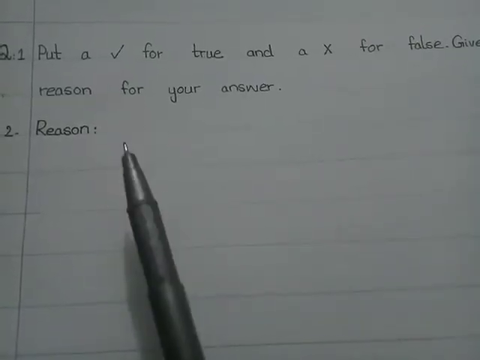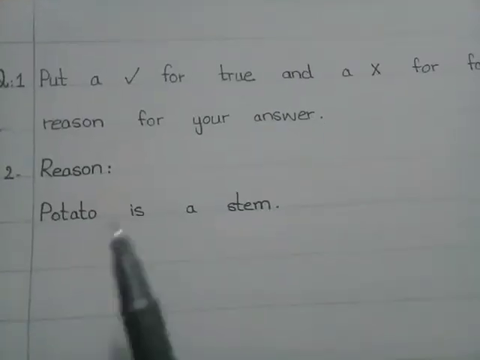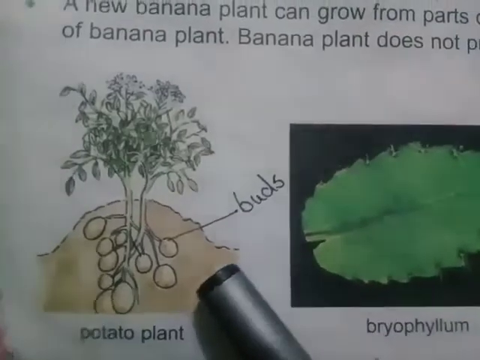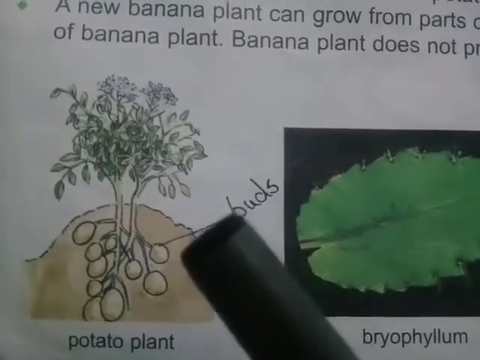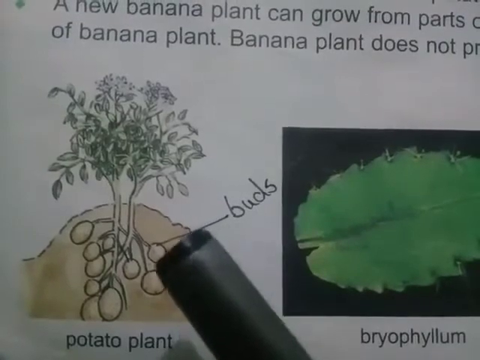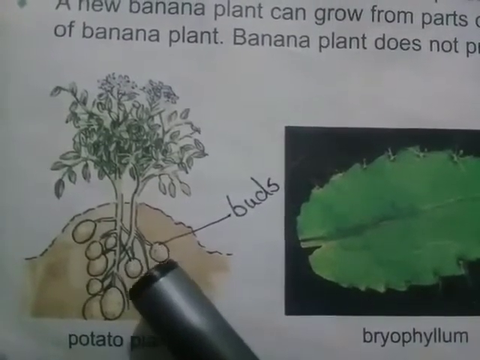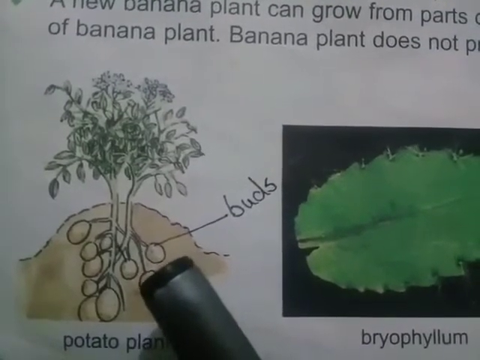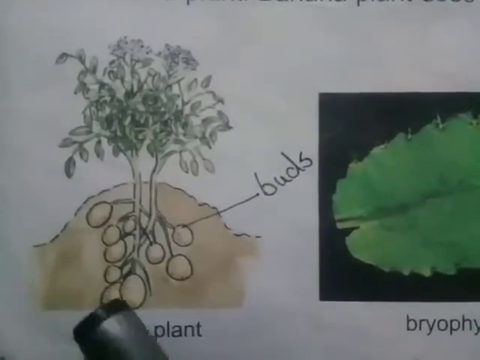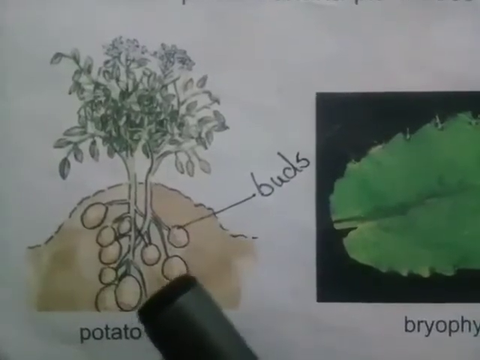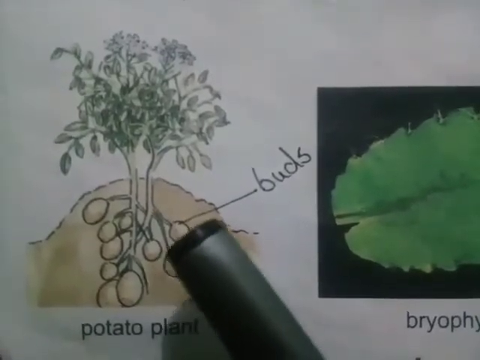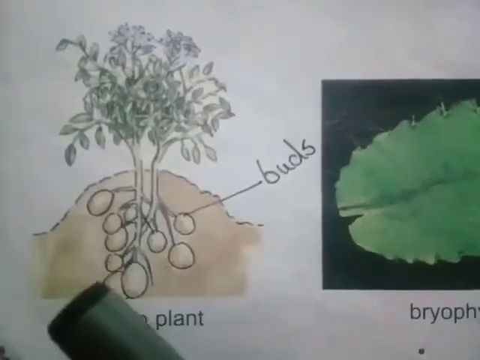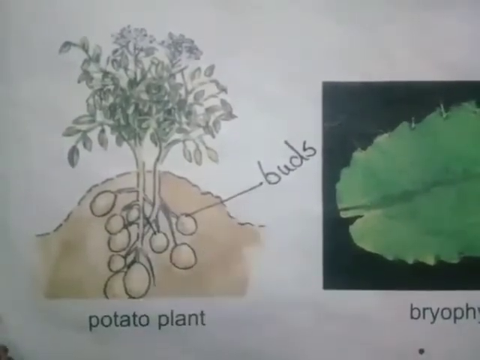Now we write the reason of statement number 2, and the reason is potato is a stem. Look in this picture. Potato is a stem. A new potato plant can be developed from the potato, which is an underground stem. You can see in the picture, this one is its underground stem. These are buds of potato. Each of these buds can develop into a new plant. The food for the baby plant is stored in the potato.